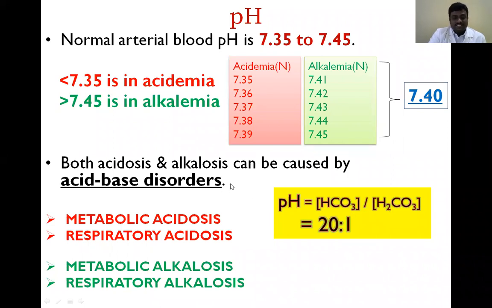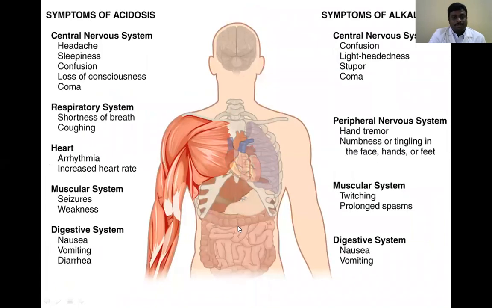We already completed the acid-base disorders topic. The four most important acid-base disorders are metabolic acidosis, respiratory acidosis, metabolic alkalosis, and respiratory alkalosis. These are the different symptoms in the central nervous system, peripheral nervous system, muscular system, and digestive system due to acidosis and alkalosis.